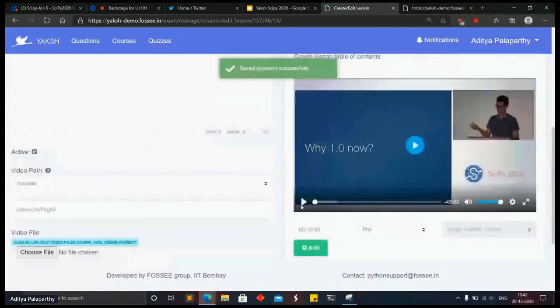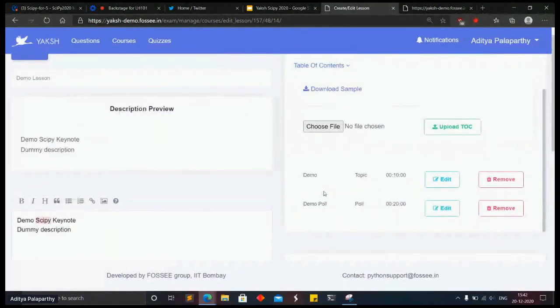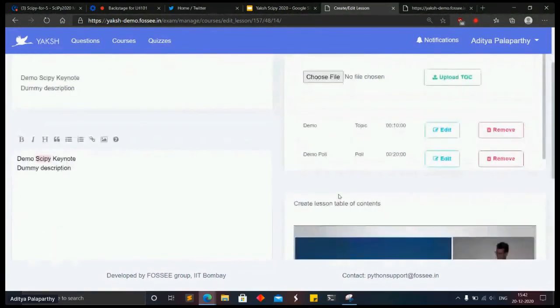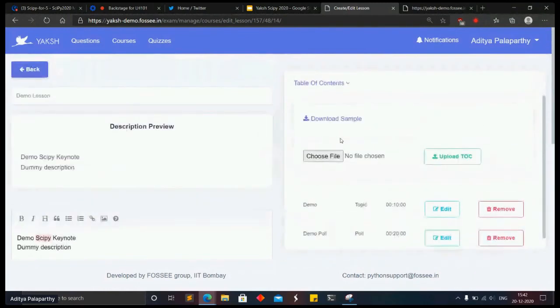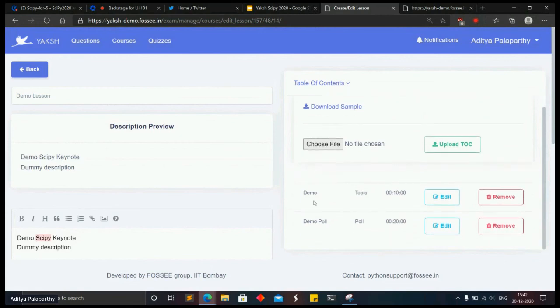Let's save it. So we have some table of contents for this lesson. If you can see it at the top, this is basically the area where you can upload as well. It's in a YAML format, which is a bit tricky to add, but it's interesting because in a single go, you can add all types of in-video topics or quizzes. So I have made these two.